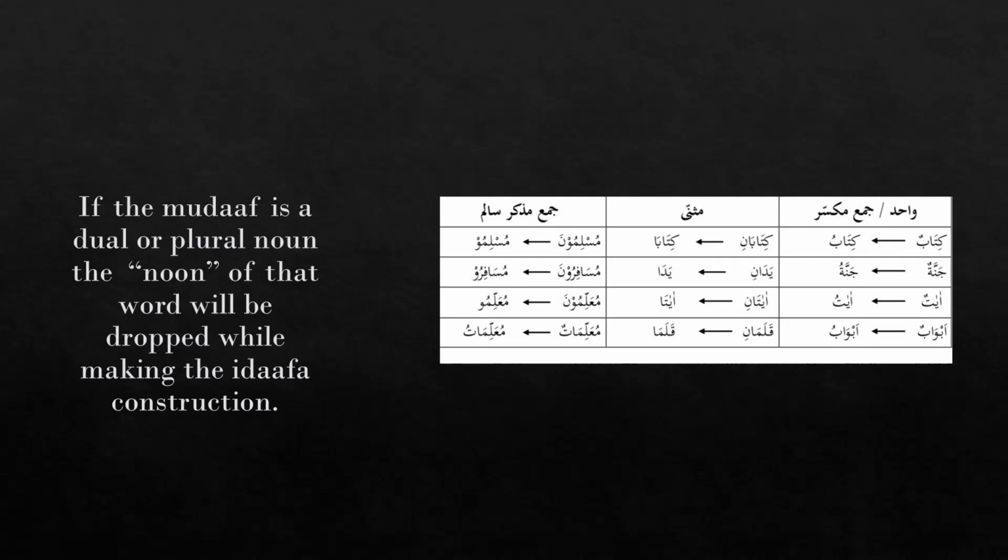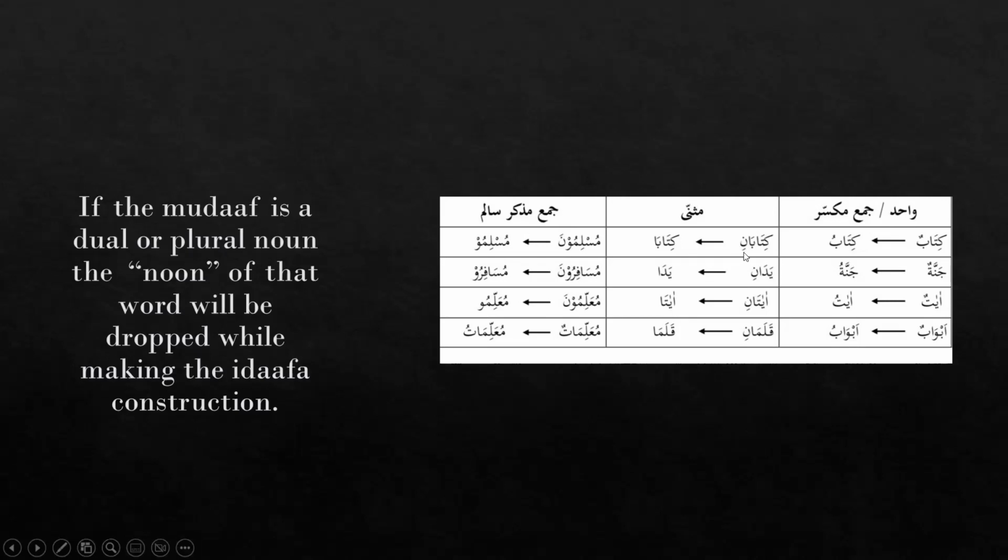In the same way, when the musanna forms of the words are converted into their mudaf to make the idafa constructions, what we are going to do, as we did in the mufrad forms, is drop their tanween. So what is the sign of tanween in the musanna? We already know that the sign of tanween in the musanna form is the noon.